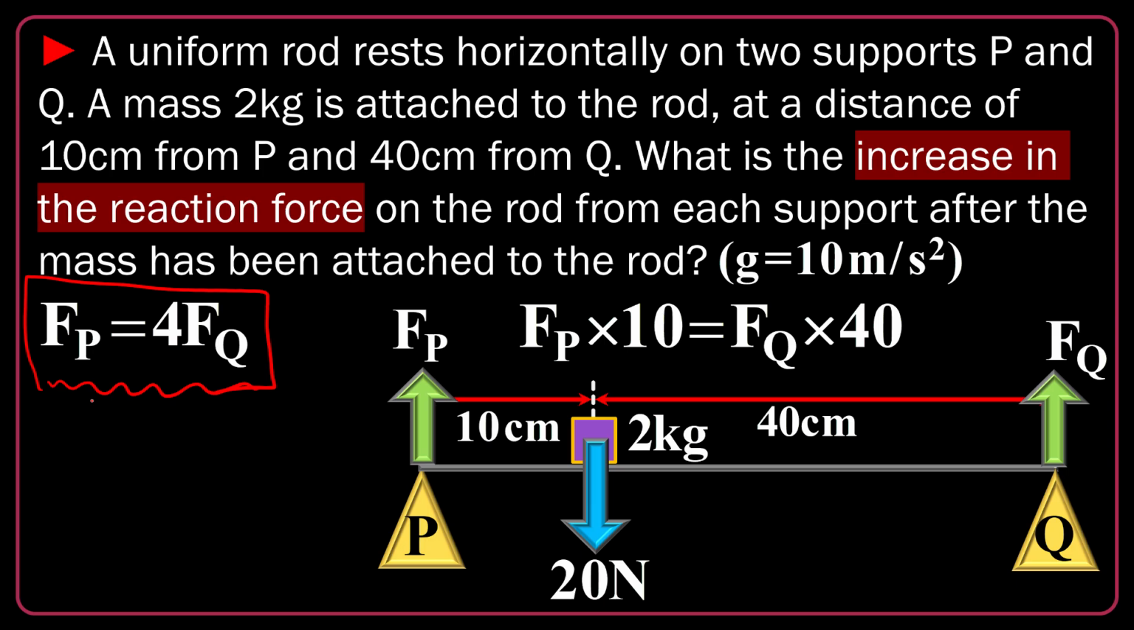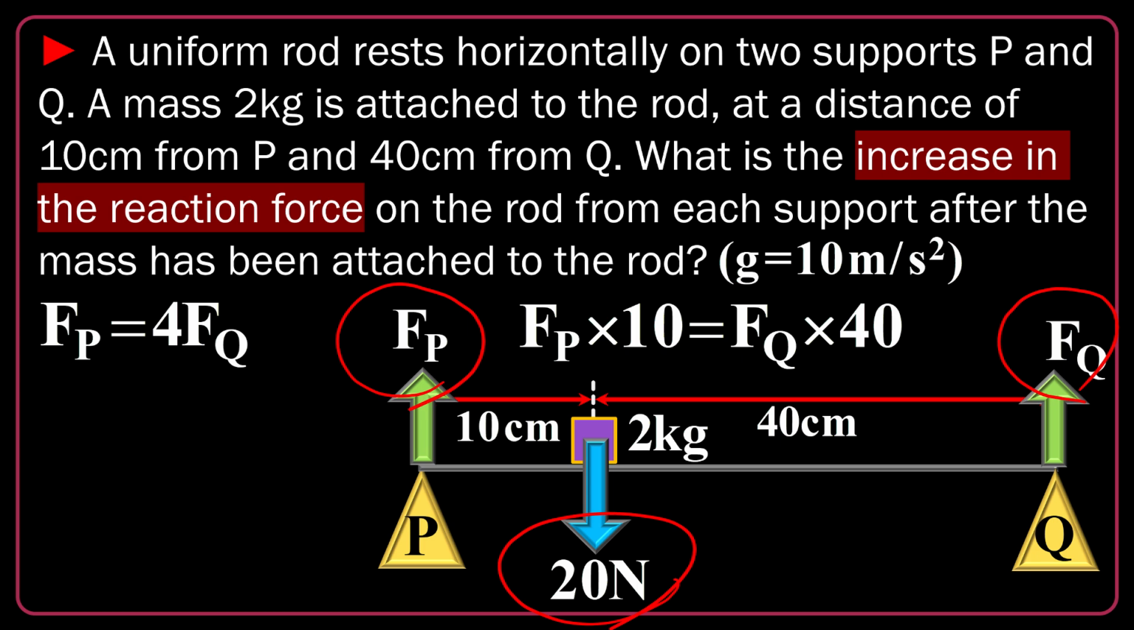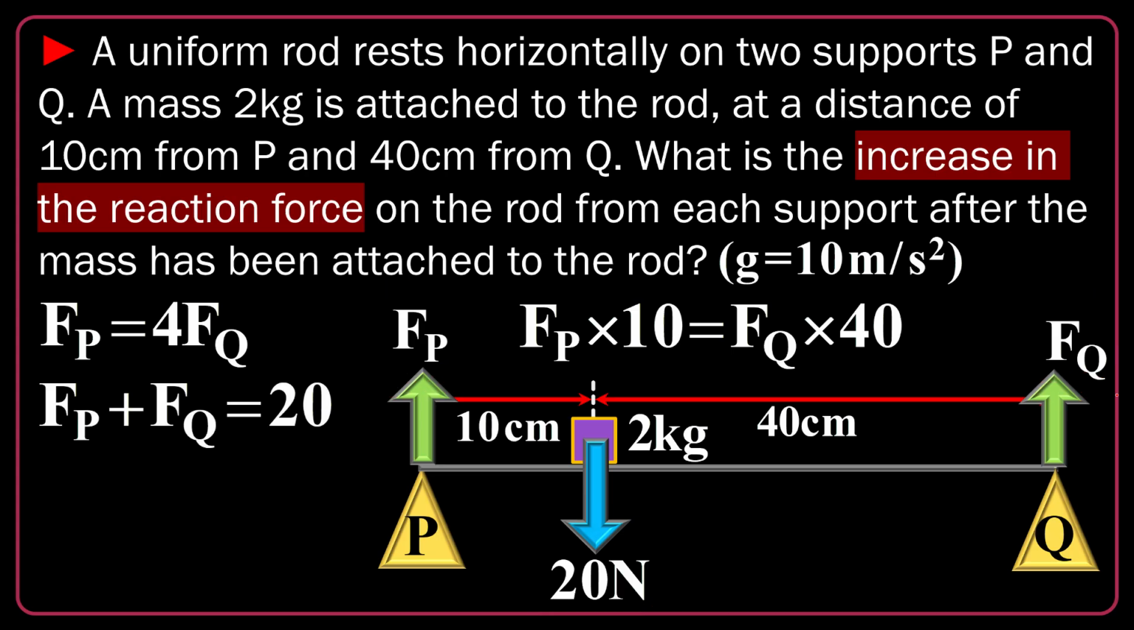What about the net force? Of course, net force is 0 because the system is at rest. Total upward forces are Fp and Fq, and the downward force is 20 Newton. Just remember that Fp and Fq are not the forces acting on the rod due to the whole mass of the system. They are just the increase. So I can say this 20 Newton is cancelled by the increase of Fp plus Fq. So let's put them equal. Fp plus Fq is 20.